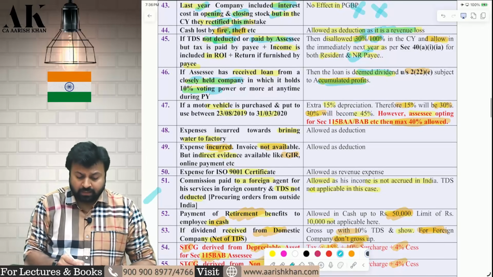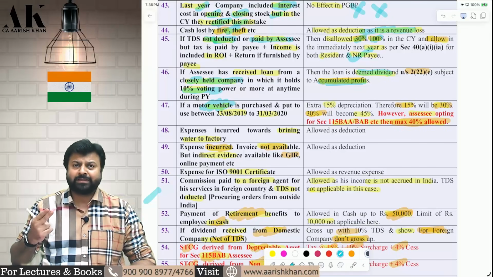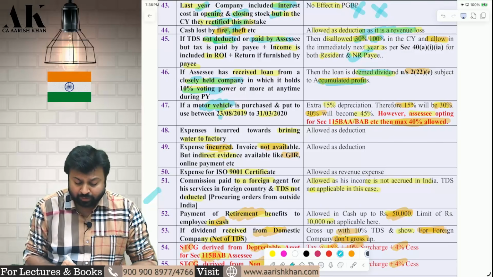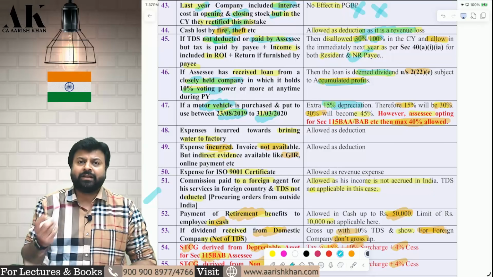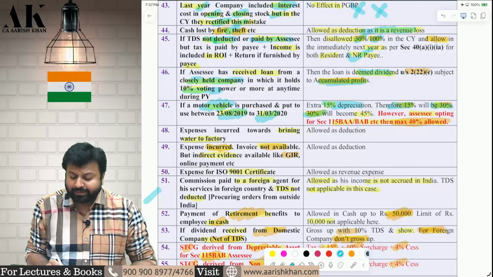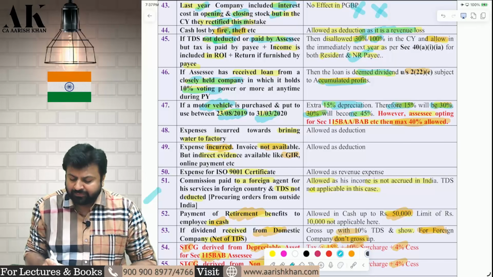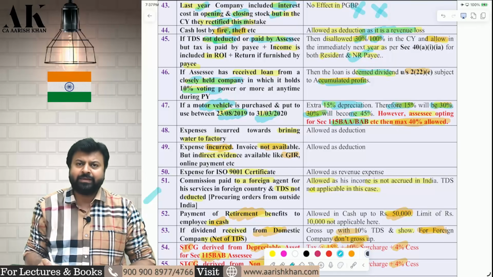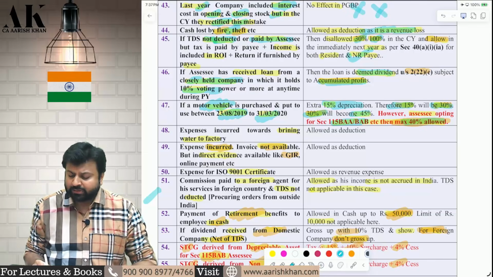Next one. If you purchase a motor vehicle, generally it is subject to 15% depreciation, and if you are in the business of running them on hire, then 30%. But if you purchase and put to use the motor vehicle between 23rd August 2019 to 31st March 2020, then it is extra 15%. Extra 15% means if the normal rate is 15%, then you will get 30%. If the normal rate is 30%, then you can also get 45%. But 45% is not possible if you are following new regime under 115BAA, BAB, BAC, BAD, BAE, because in all this new regime, the maximum depreciation that is allowed is only 40%.